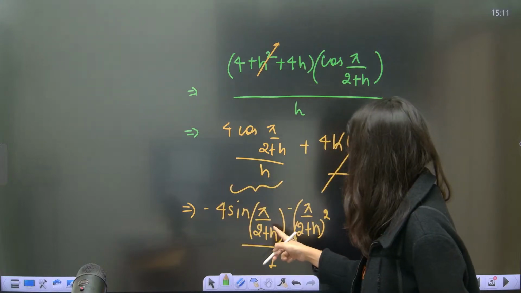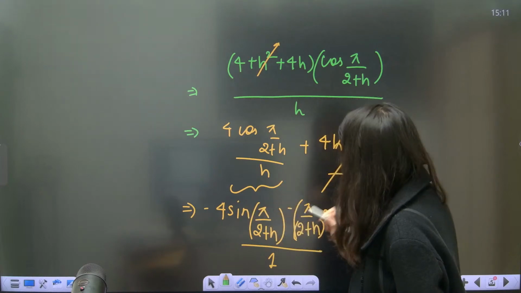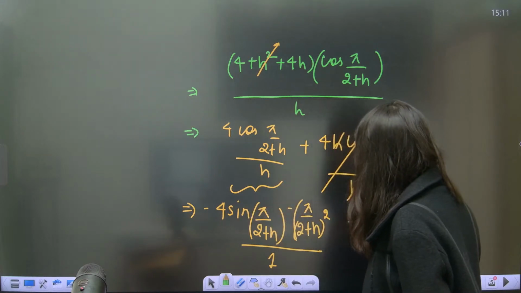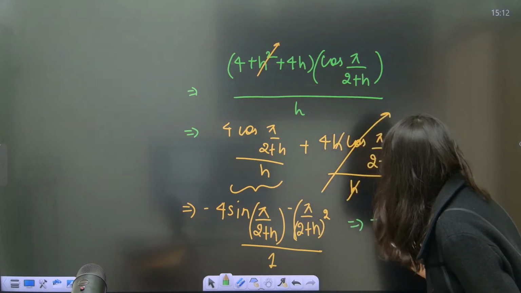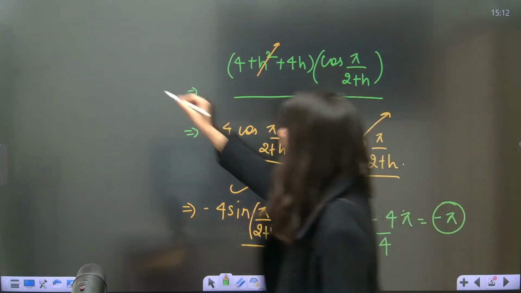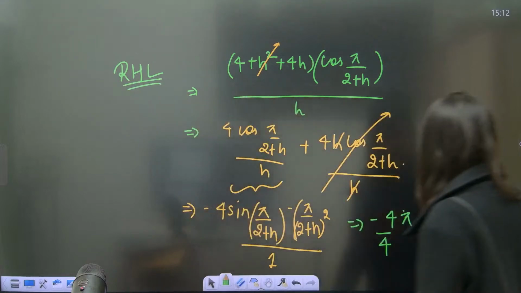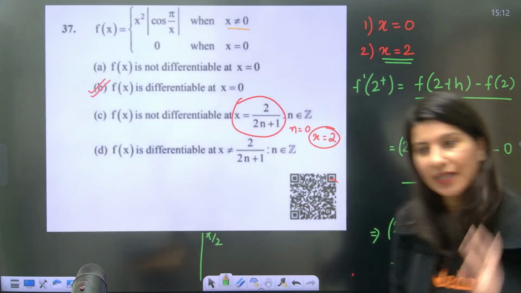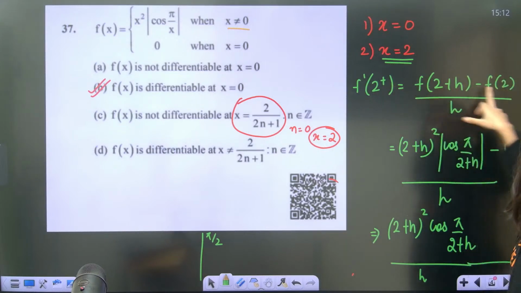If you put h is equals to 0, sin pi by 2 is 1, and the 4 is from before, so this is going to give you minus 4. And if you put h is equals to 0, minus 4 by 4 pi. Yes. So minus pi is your right hand limit. Okay. Right hand limit is minus pi. So one more time I'll make it a little bit more clear. This is right hand limit, f dash 2 plus is this.